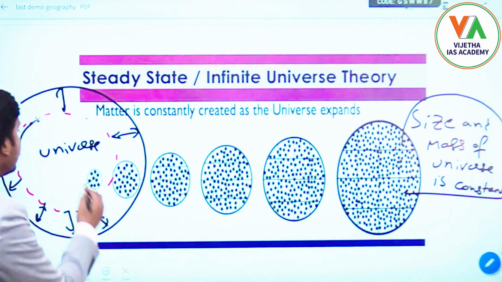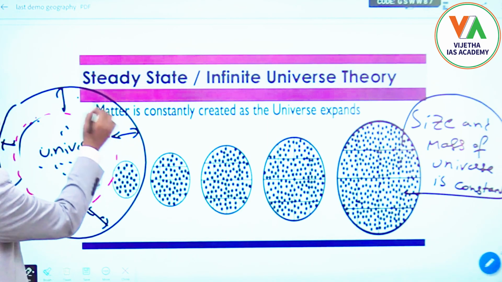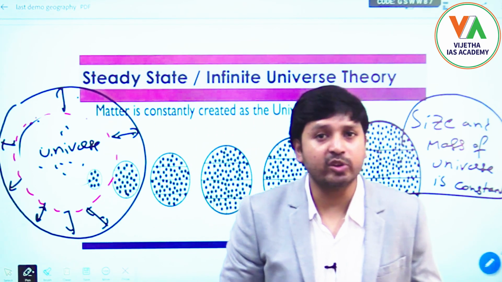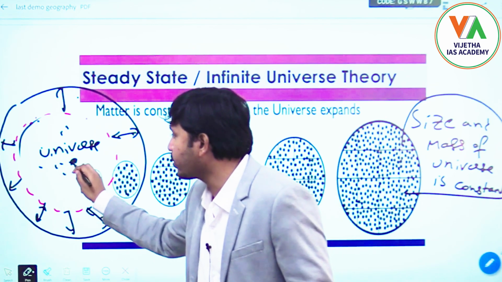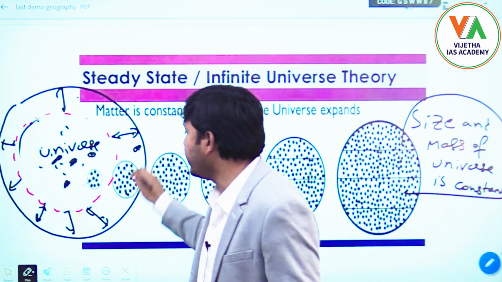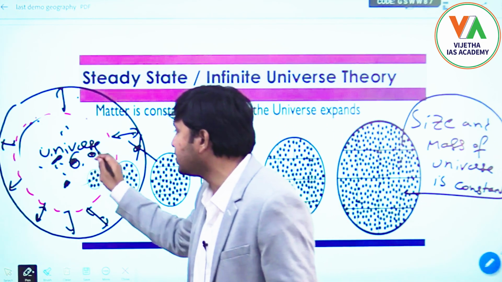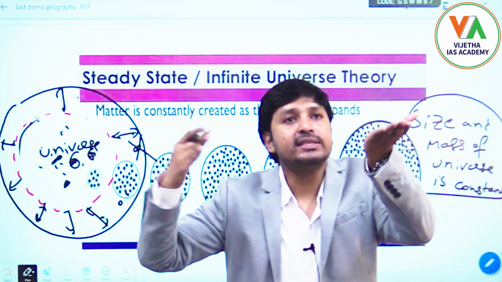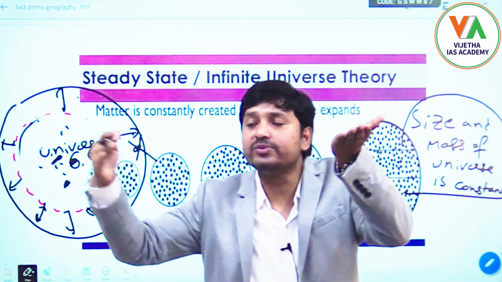Now let us see here. Whatever particles are there, when they started moving out, those particles are not observed and are not considered part of our universe. But in that process, new particles will be generated here at the center, and some particles will be going away. So every time new particles are generated at the center, and at the boundary some particles are going away. There is a balance between the formation of new particles and the particles going away.